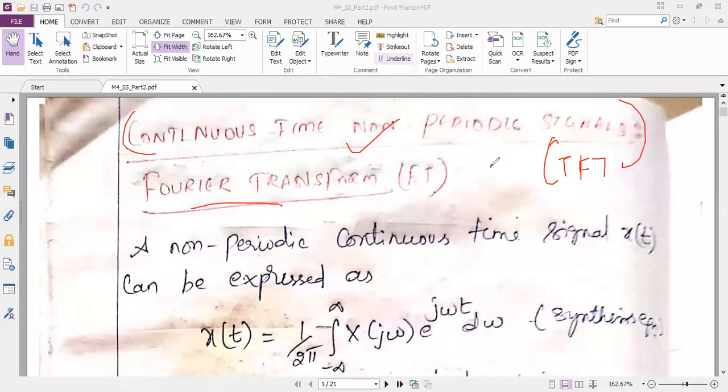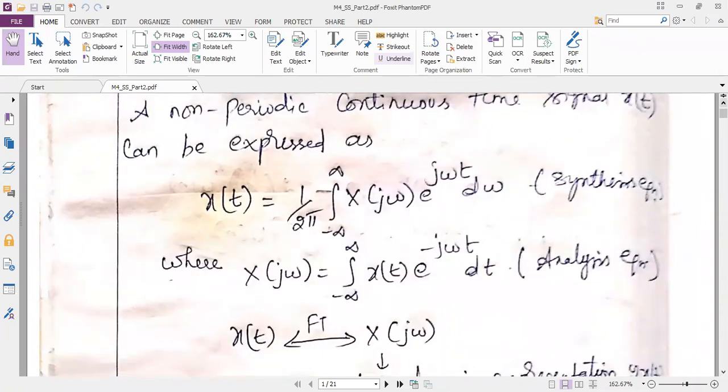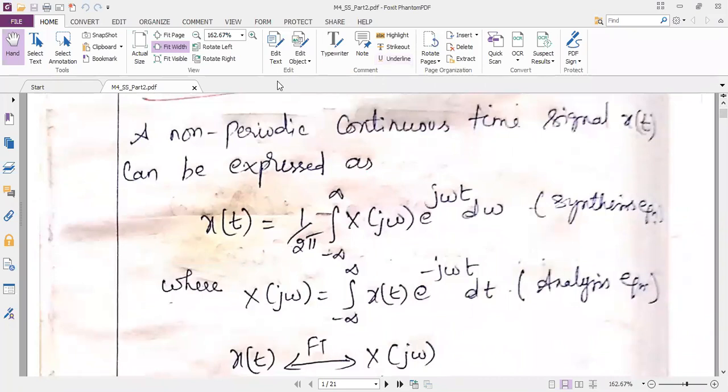So CTFT is equal to FT. So now we should know the formulas related to Fourier transform, that is CTFT. So you can just write these formulas. These formulas we need for solving the problems. So a non-periodic... we know that transform is applicable only for the non-periodic signal.